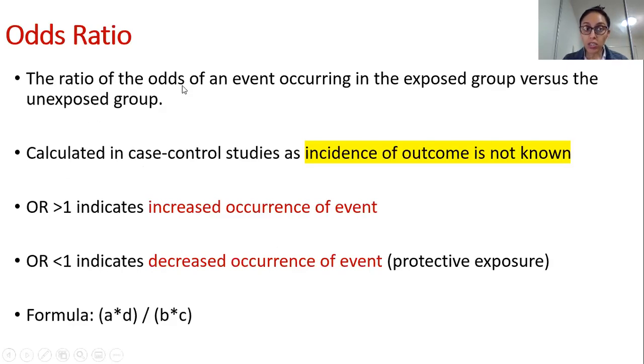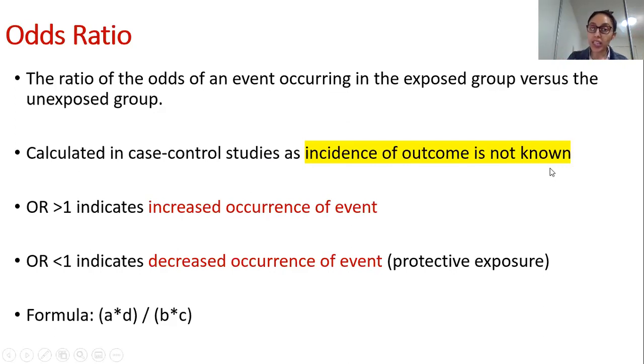So the odds ratio is the ratio of the odds of an event occurring in the exposed group versus the unexposed group. That is basically the textbook definition of odds ratios. It is calculated in case control studies and cross-sectional studies. It is calculated basically when the incidence of an outcome is not known. That is important.